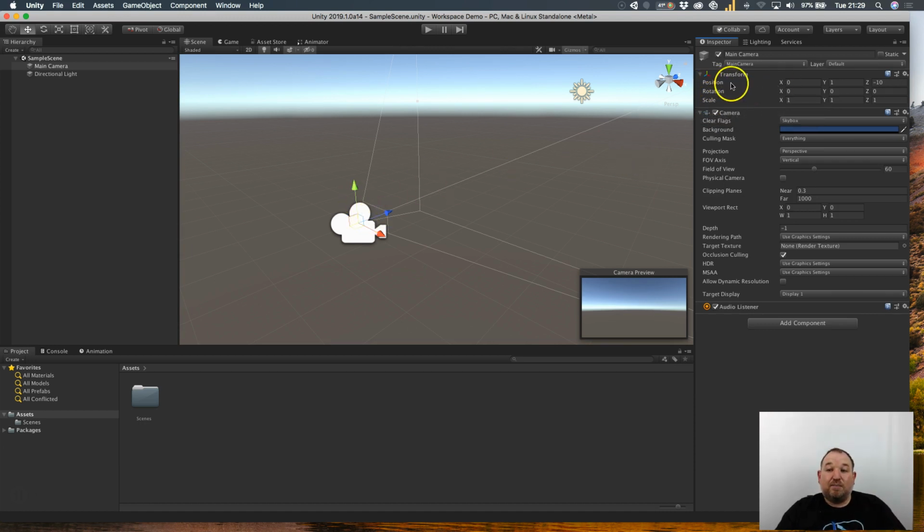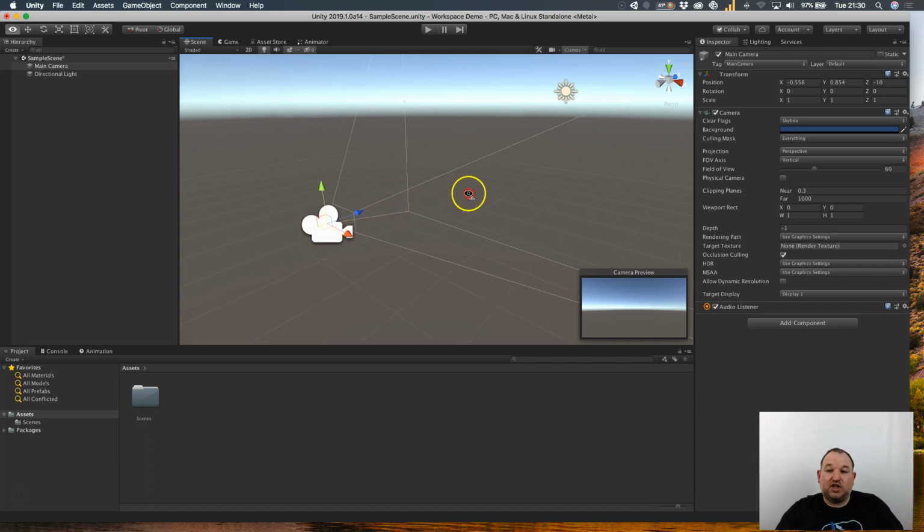Now if we look at the position inside this 3D world, the X, Y and Z are represented here with the transform, and if we want to manipulate these values, I can click and pull the camera and you will see the y-axis increase, like so. And that is effectively moving the camera up and down. Likewise, if I grab what's called the x-axis, it will move the camera left to right, and the z will move it forward and backwards.